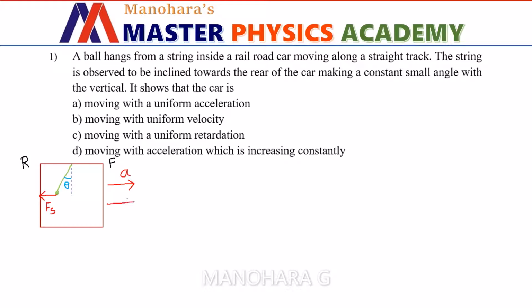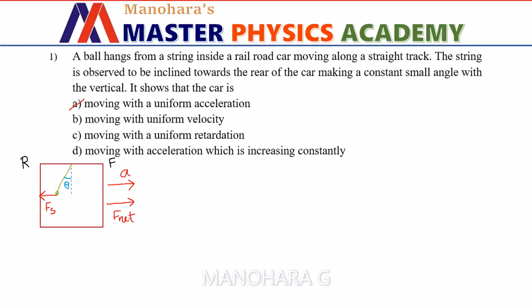or in other words there is a net force acting on the rail car in the forward direction, because of which all the bodies in the rail car will experience pseudo force in the backward direction. So this scene clearly depicts the question, hence option A is the right choice. But let us also consider option B, option C and option D separately, and we shall see in these cases